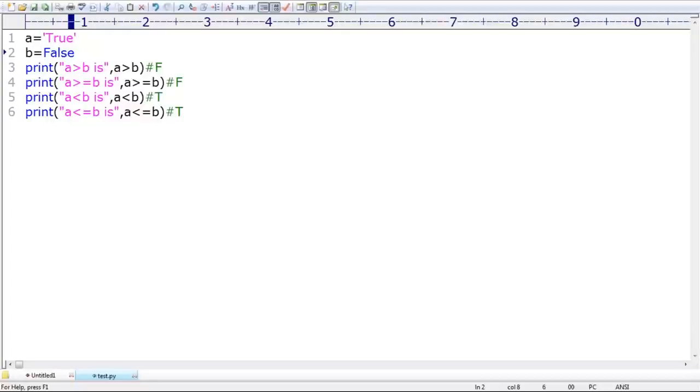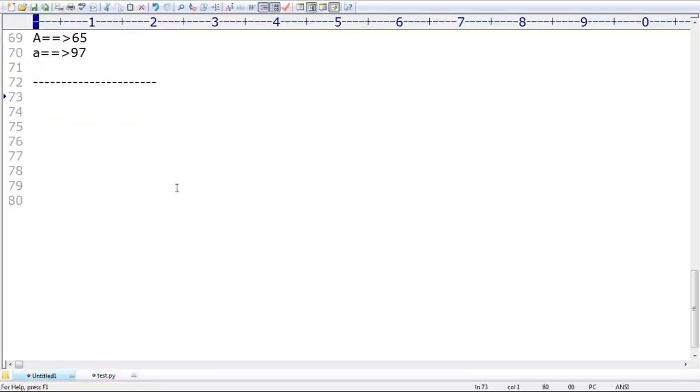So that's all about how you can apply relational operators for the boolean type. For string type you can apply. For numbers you can apply. Even for boolean also you can apply these operators. Clear? Are you able to understand? Okay, that's all. Next, greater than and greater than or equal to are always generating the same result.